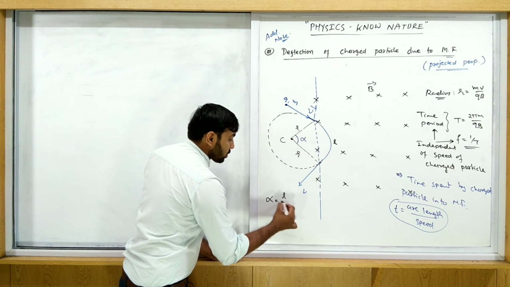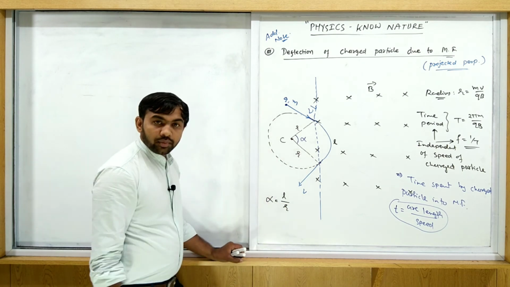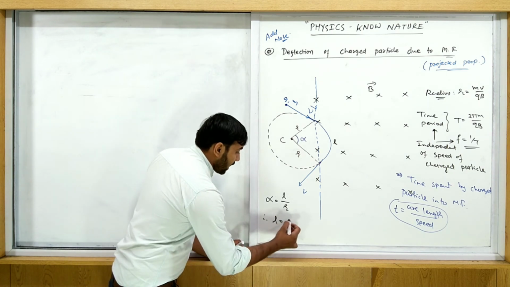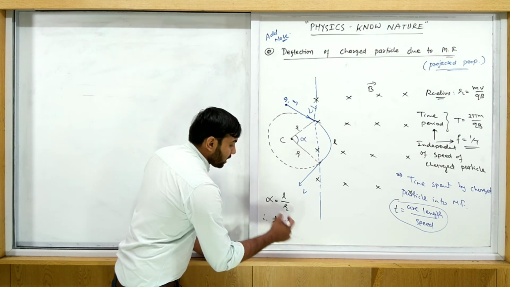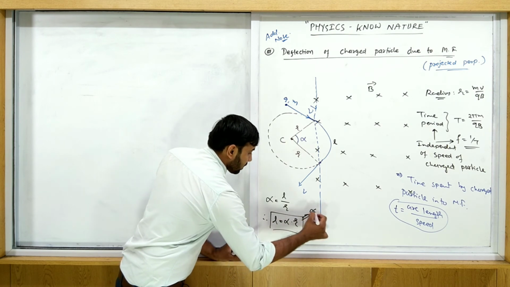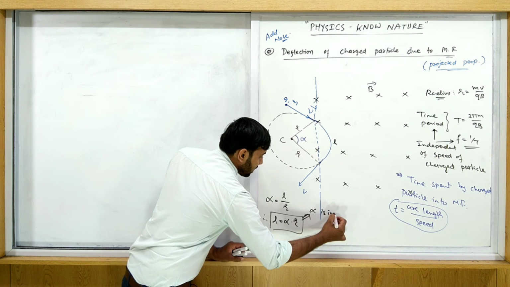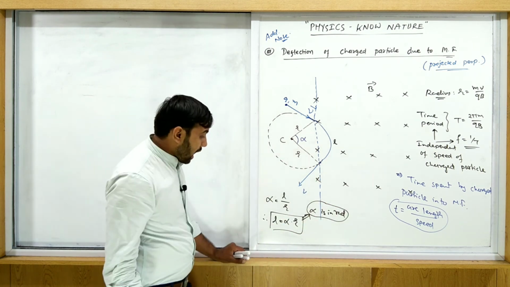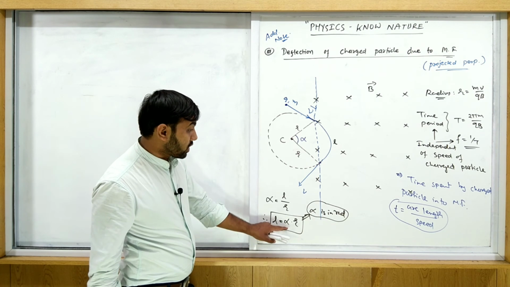Angle is equal to arc upon radius. So what is this length? Length is equal to angle into r, where alpha must be in radian. Alpha is in radian. So here the equation of arc length will be this.